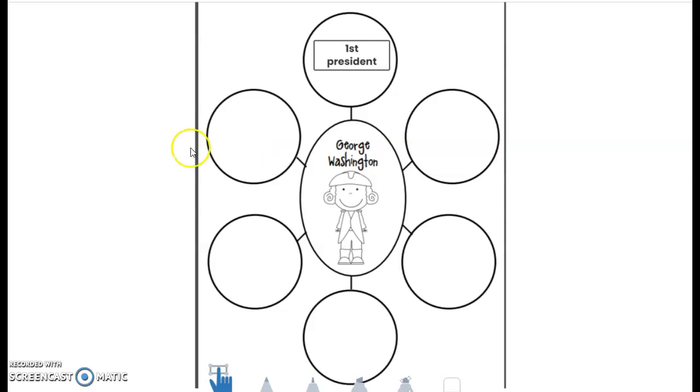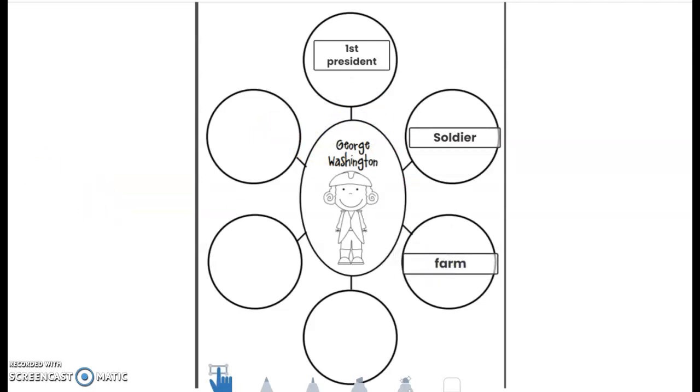The next thing I'm going to think about is I remember that he was a soldier in the army. He was the top leader. So I'm going to write soldier. And I'm going to put that in my second box. What else did I remember about George Washington? He lived on a farm. So I'm going to write farm. That'll help me remember later that he lived on a farm.